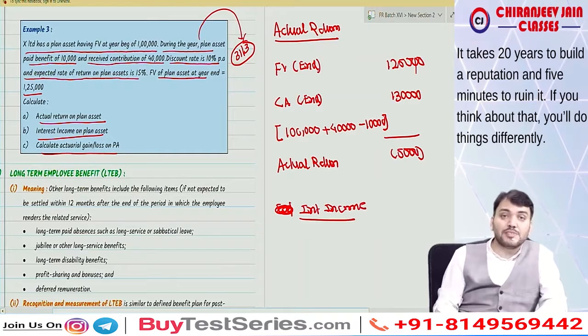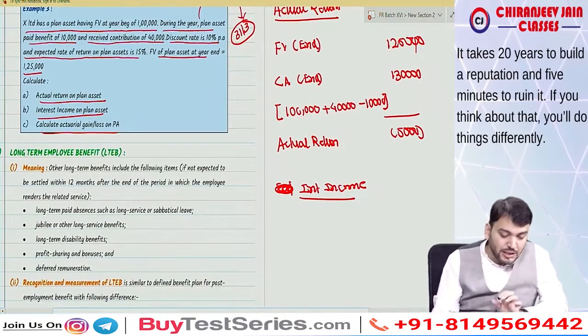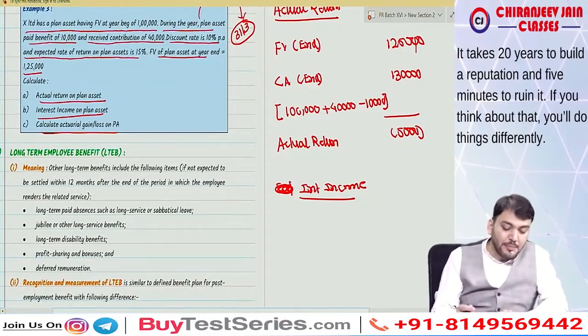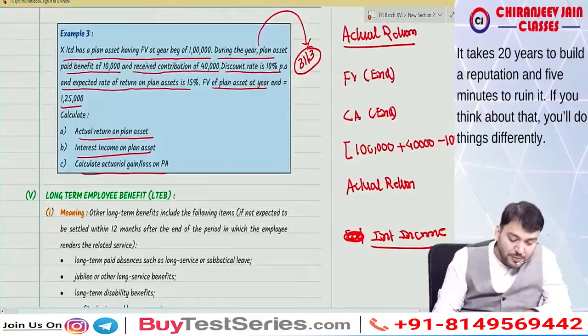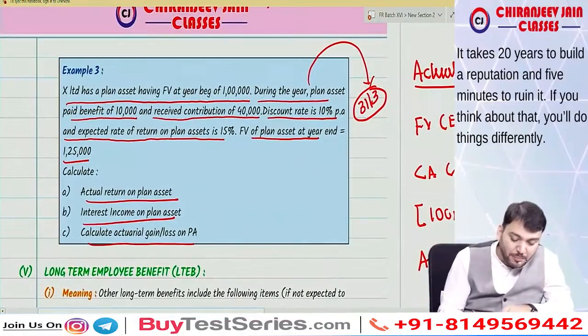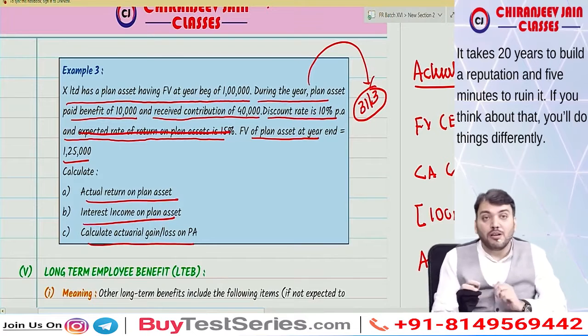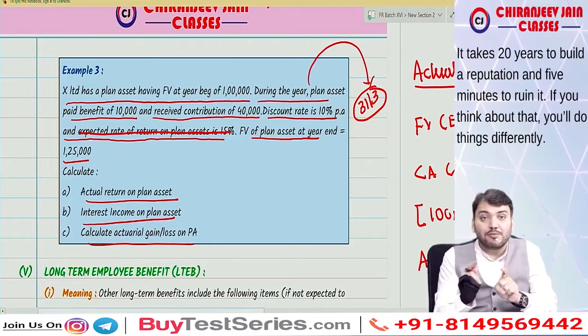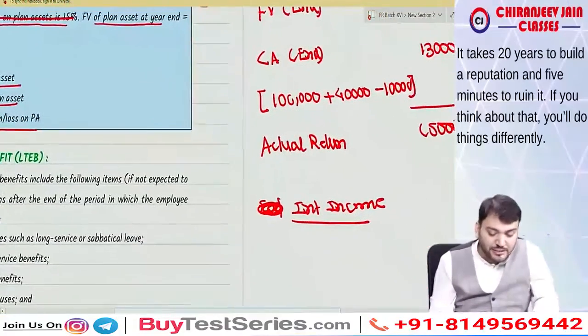So if we assume that contribution and benefit paid is at the end of the year, interest income will be calculated by using discount rate. You can see they have given discount rate as well as expected rate of return on plan asset. This expected rate of return on plan asset is bakwas. You have to calculate interest income based on discount rate, that is 10%.